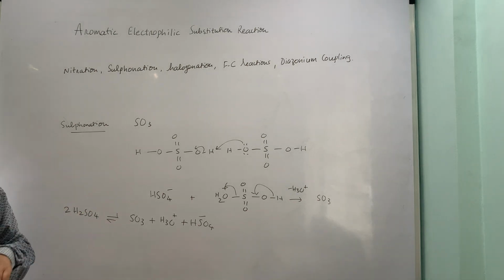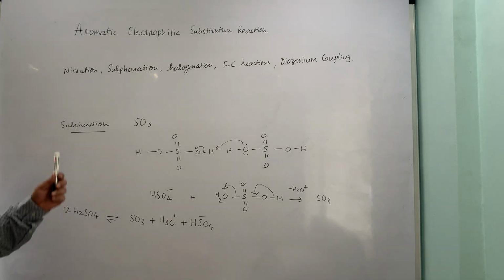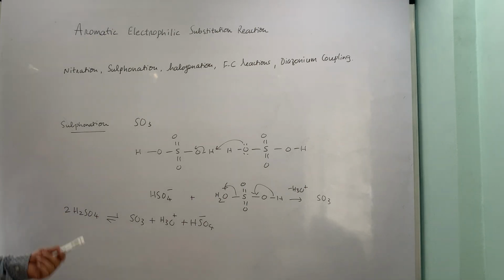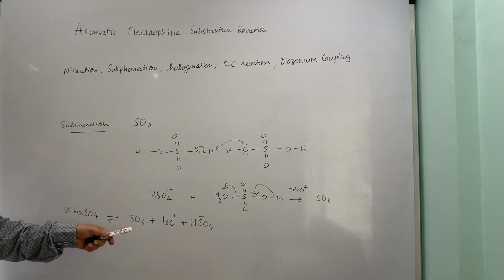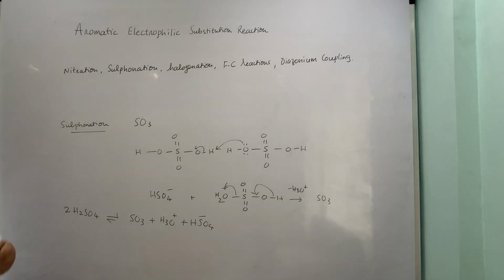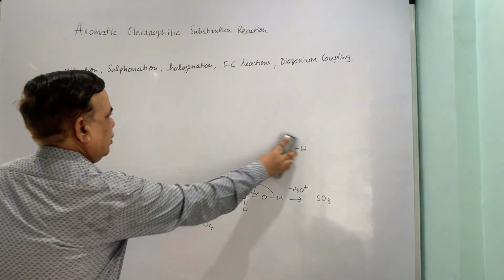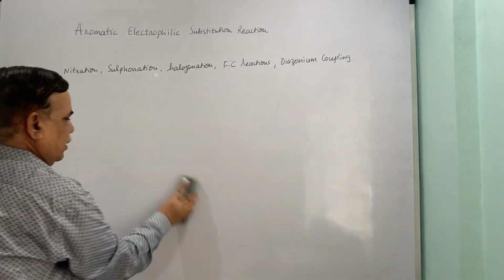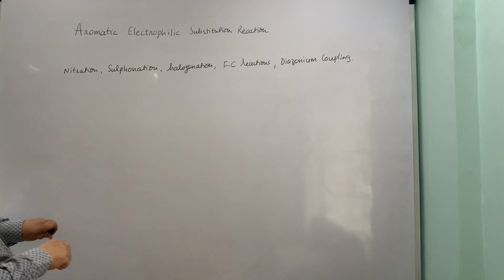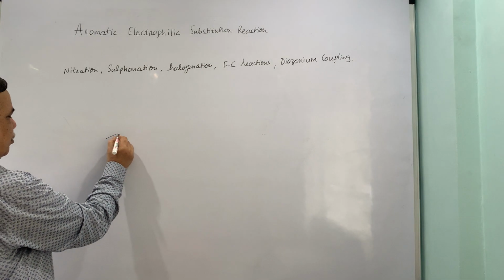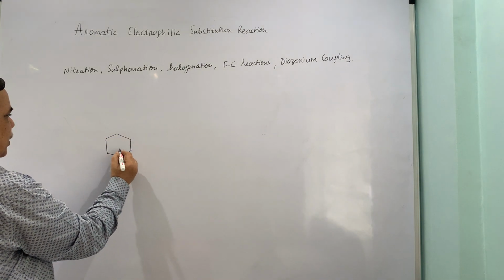Now, once this is formed, then this can interact with your aromatic substrate, benzene or anything, and you get an arenium ion intermediate which subsequently loses a proton. So, that is how the sulfonation goes, and the next part, I will also show just the mechanism.